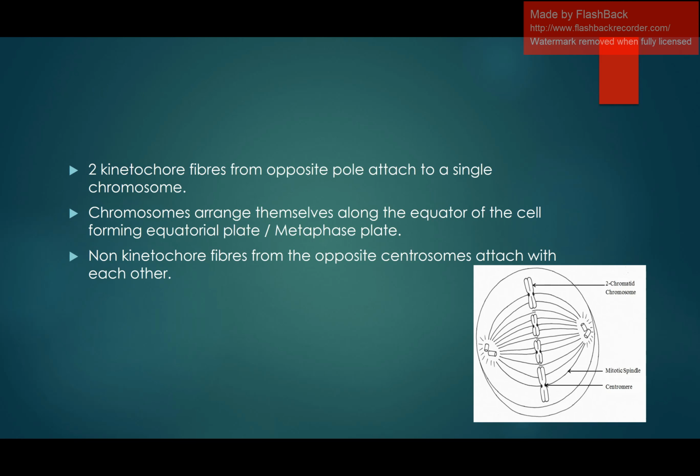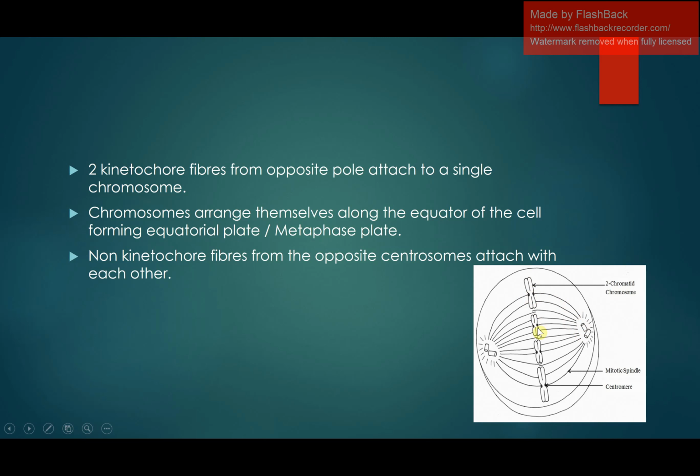Two kinetochore fibers from opposite poles attach to a single chromosome. This is a kinetochore fiber, and here you can see this is the first pole and the second pole. One kinetochore fiber arises from one pole, the other kinetochore fiber arises from the other pole, and they attach to the chromosome at the kinetochore region.